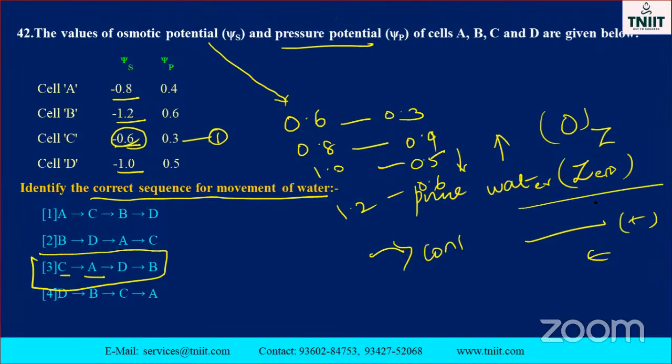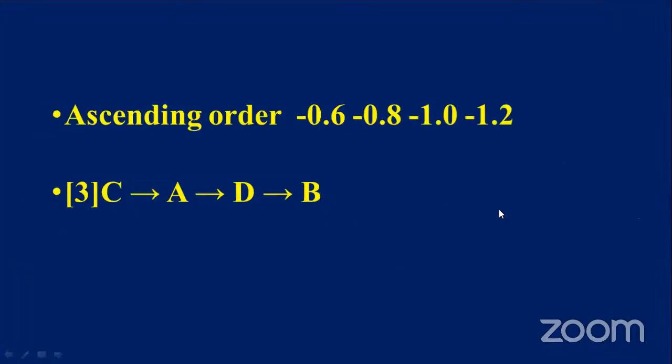Here the question is about the pure water potential. It is 0. Note it down, my dear son. Kinetic energy is very high in pure water. Don't forget, this is a very, very important question. Ascending order: 0.6, 0.8, 1.0 and 1.2, for the pressure potential.